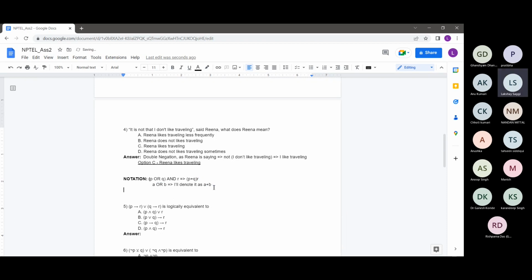And similarly, I'll denote A and B as AB. The and can be represented as Boolean multiplication. As you can see, if A and B both are 1, then this multiplication gives 1, else it gives 0, which is just the output of A and B also. Similarly, for A or B, this gives at least 1 in case one of A or B is 1 in this addition, and this is essentially the same as A or B.